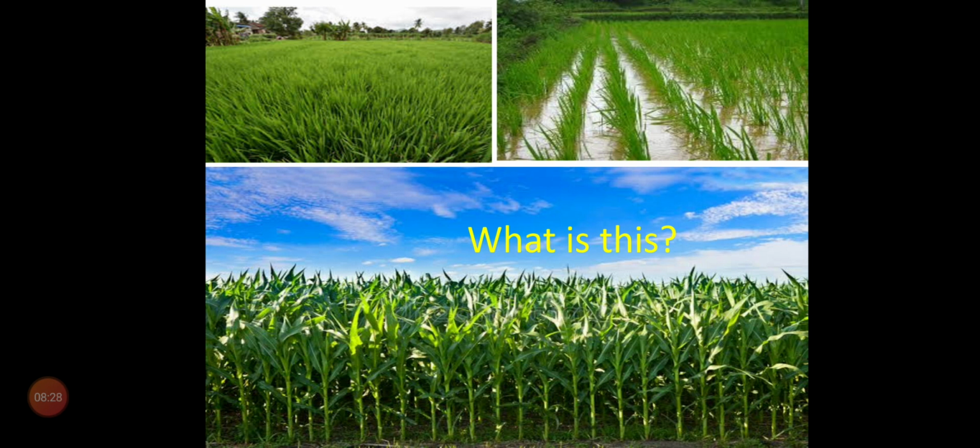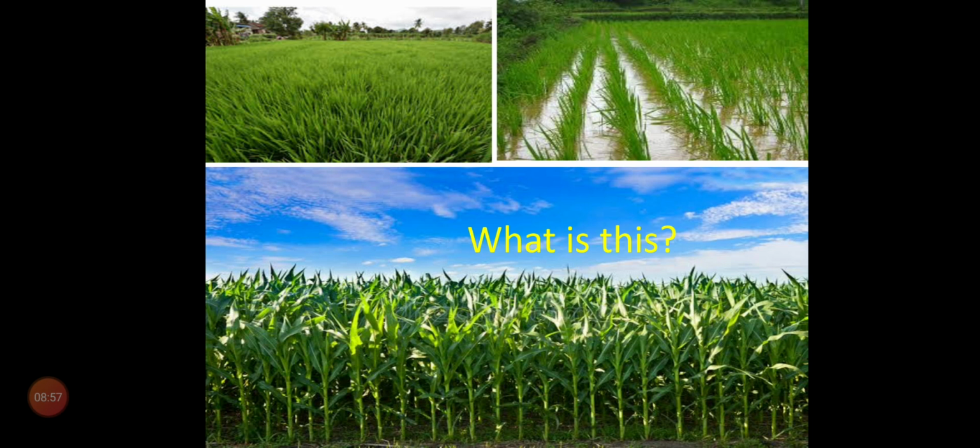When plants of the same kind are grown and cultivated at one place on a large scale, it is called a crop. For example, a crop of wheat means that all the plants grown in a field are that of wheat.